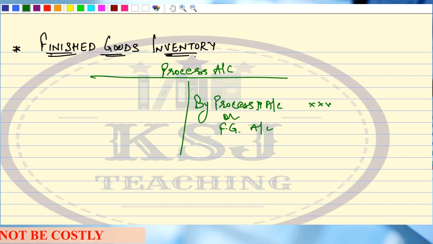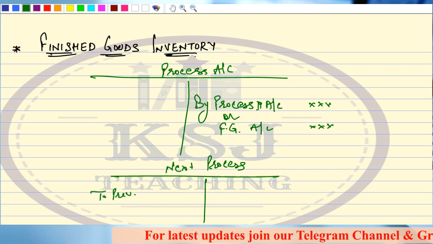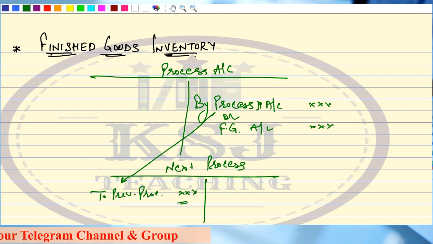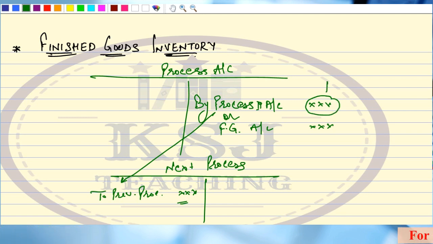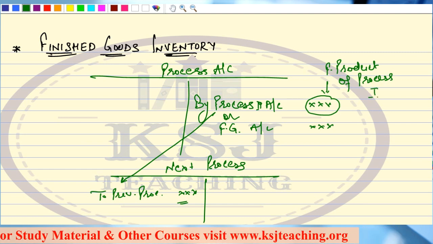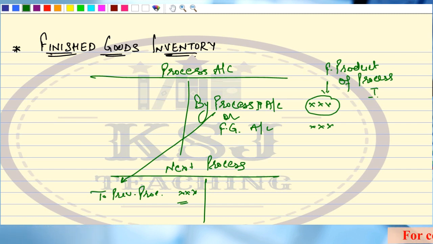And when we prepare the next process, there we write to previous process. So this value, in units also and in amount also, is the finished product of process 1. Obviously, that is why we are transferring it to the next process. For that particular process, it is a raw material.